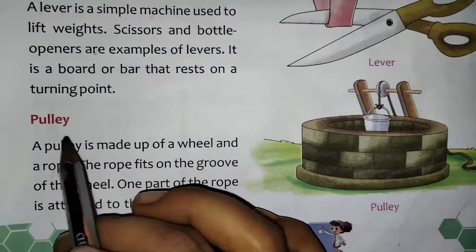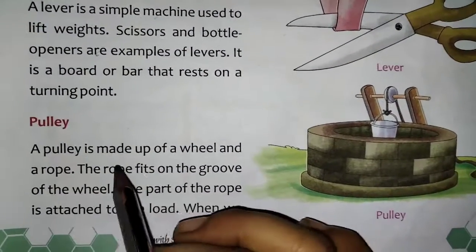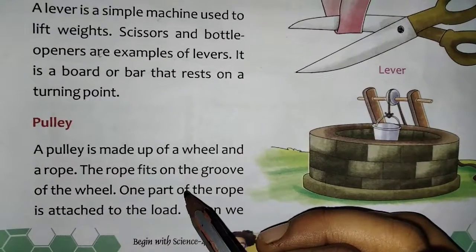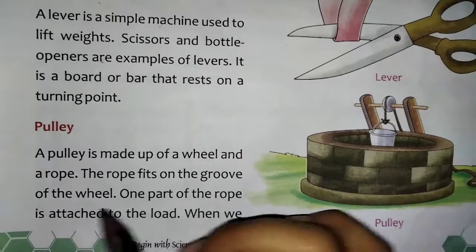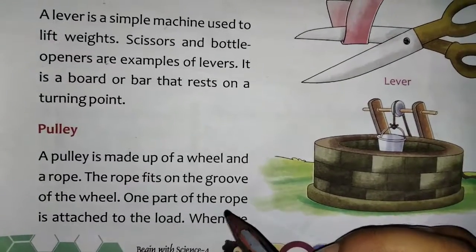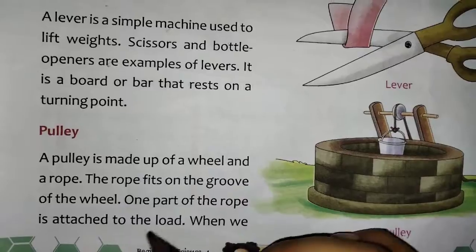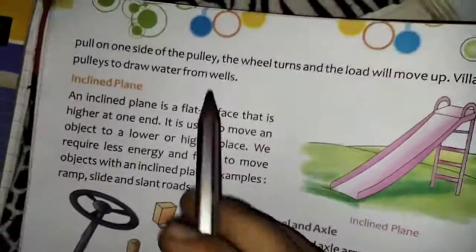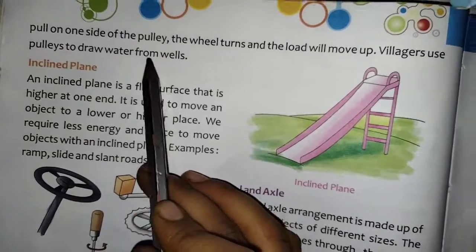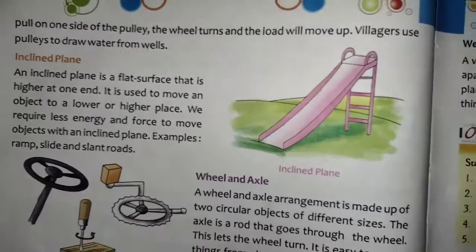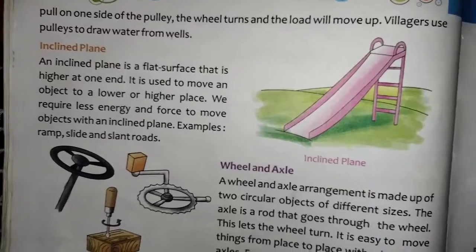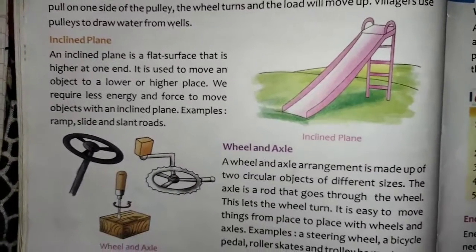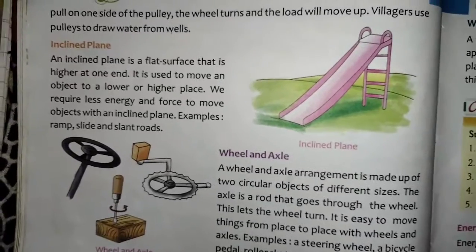Now next, pulley, P-U-L-L-E-Y. A pulley is made up of a wheel and a rope. The rope fits on the groove of the wheel. One part of the rope is attached to the load when we pull on the other side of the pulley. One side of the rope holds the load and one side you catch, and whenever you pull, the load will come up.